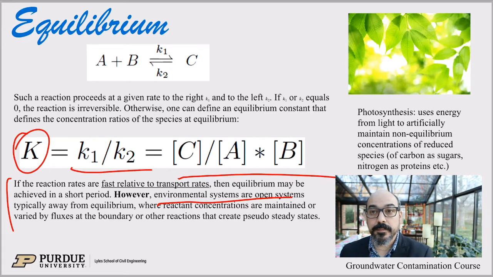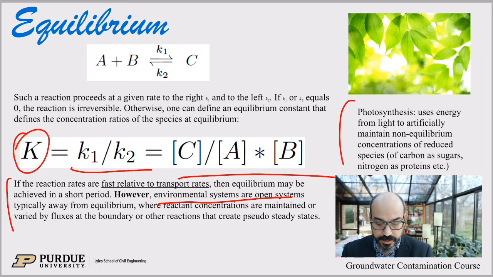So oftentimes, concentrations are maintained in environmental systems at the boundaries, meaning if there's an overwhelming flux of something, then the amount of this thing may not be affected much by the reactions within the system, but by the flux at the boundaries, right?